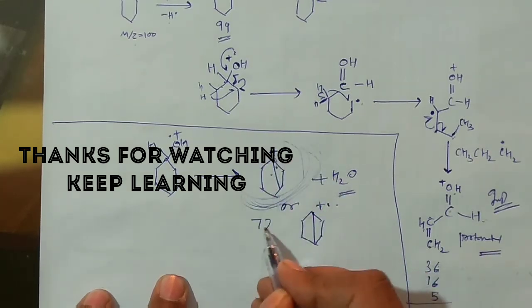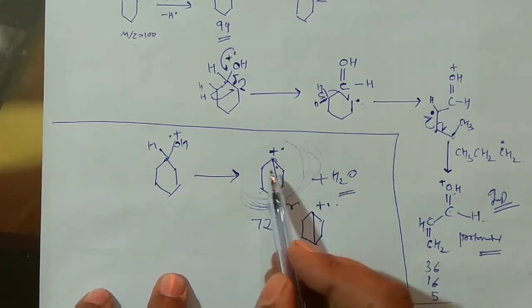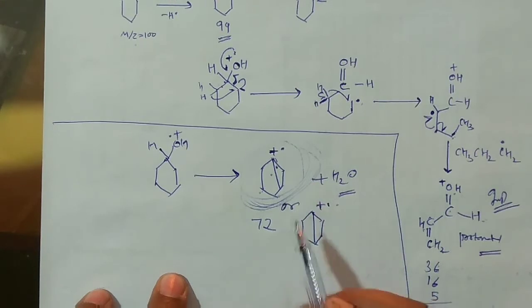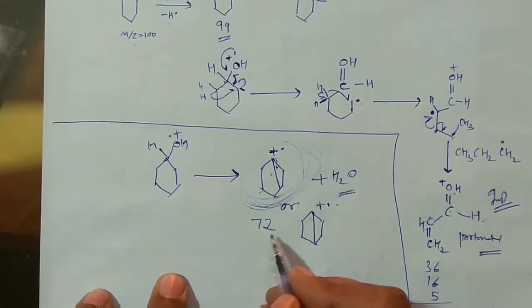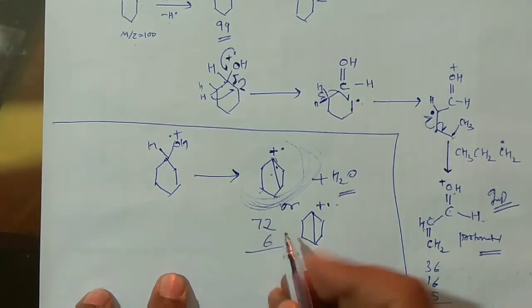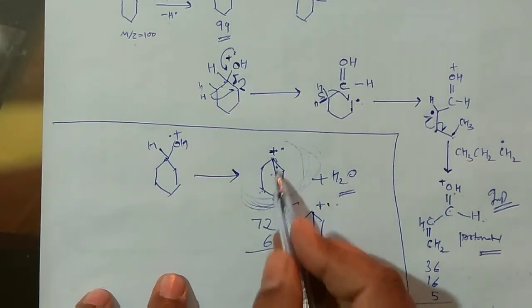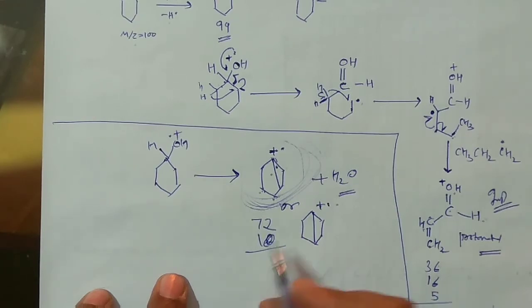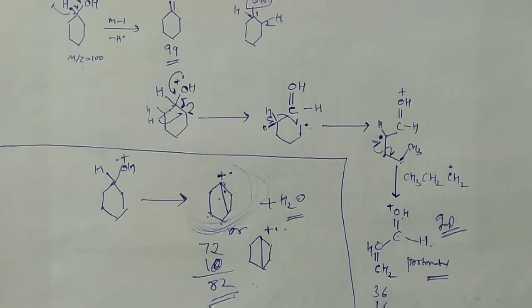And 72, 73, 74, 75, 76, 77, 78, 79, 80, 81, 82, right? So you see 6 hydrogens are there. Sorry, not 6 actually, 2 to 4 to 6 to 8, 9, 10, right? 10 is there actually. So 82 you are getting from this one. So the cyclic. So this is how you can explain the spectrum of your alcohols.